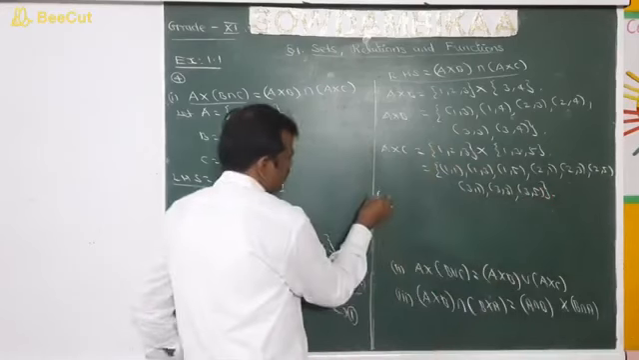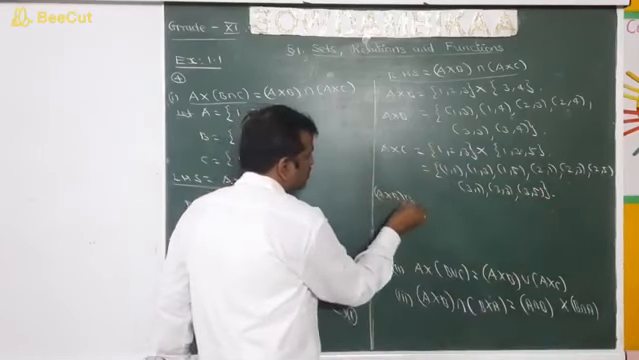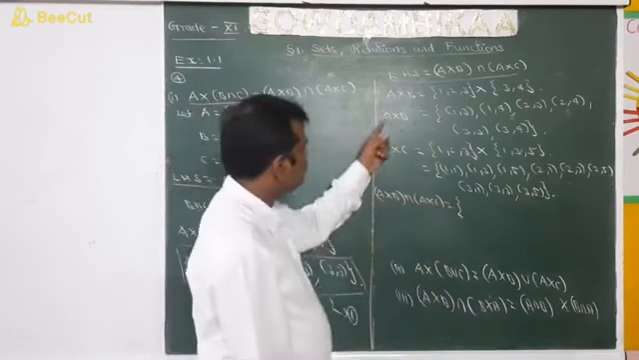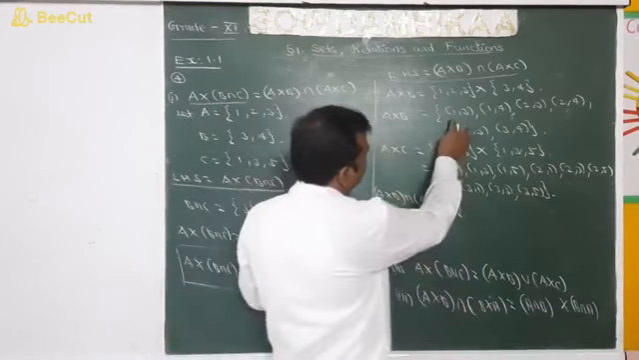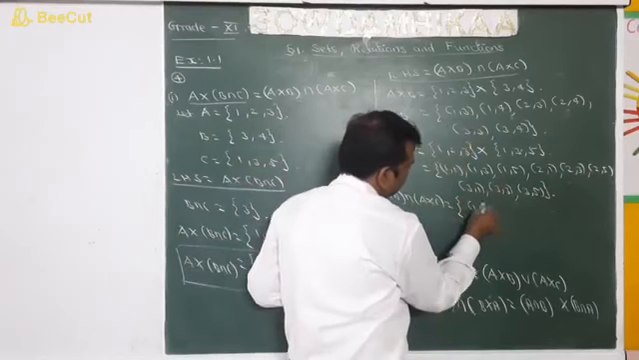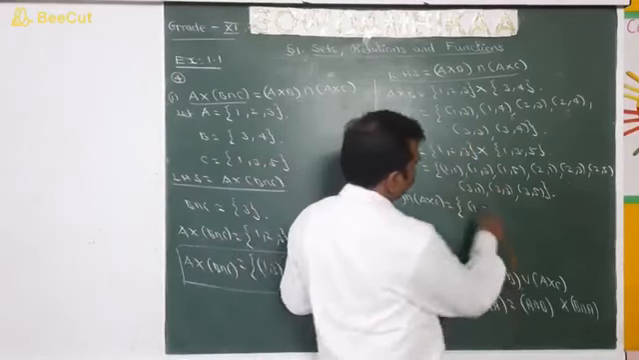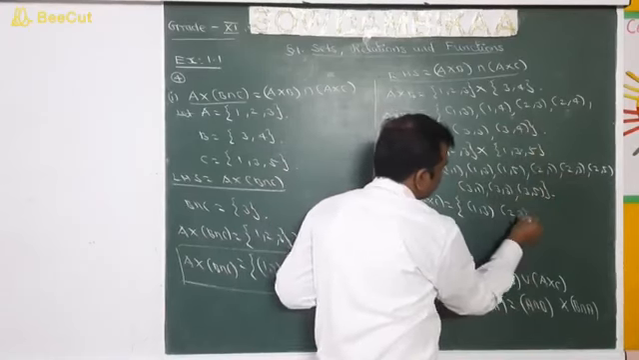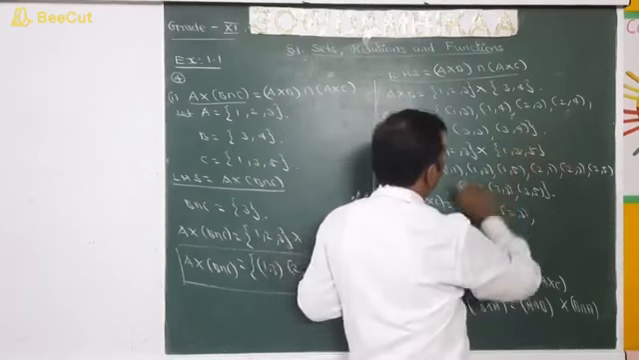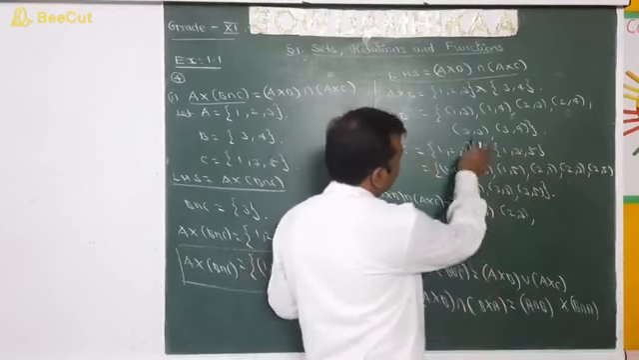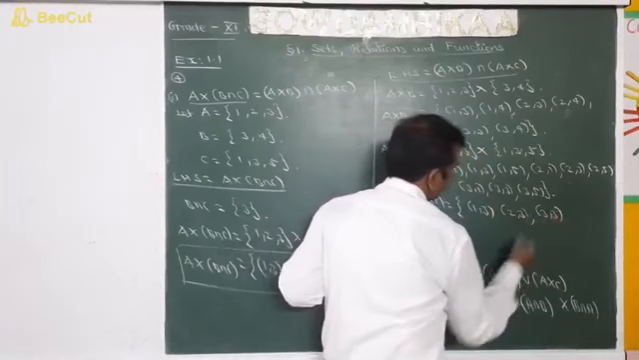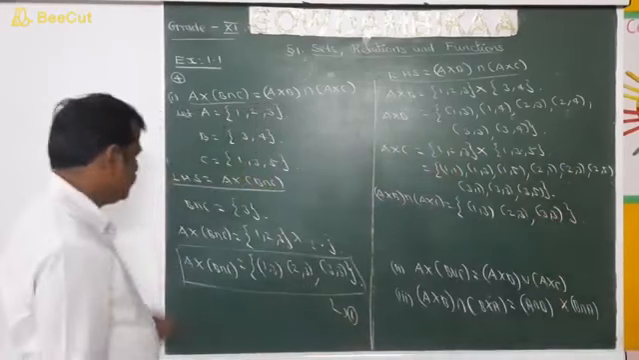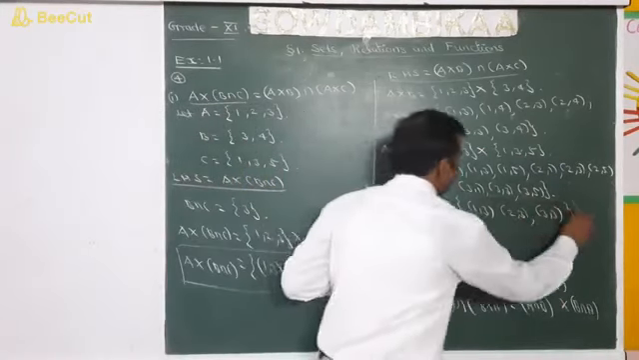So now we have to find (A cross B) intersection (A cross C). So we have to find the common elements of A cross B and A cross C. What is A cross B? (1, 3), is there. (1, 4), no, (1, 4) is not there. (2, 3), we are having (2, 3). And (2, 4), we don't have (2, 4). (3, 3), we are having (3, 3). And (3, 4), no, (3, 4) is not there. So with this, we have this as equation number 2.